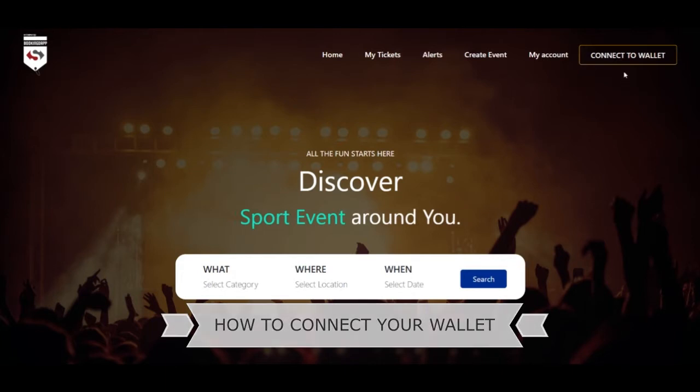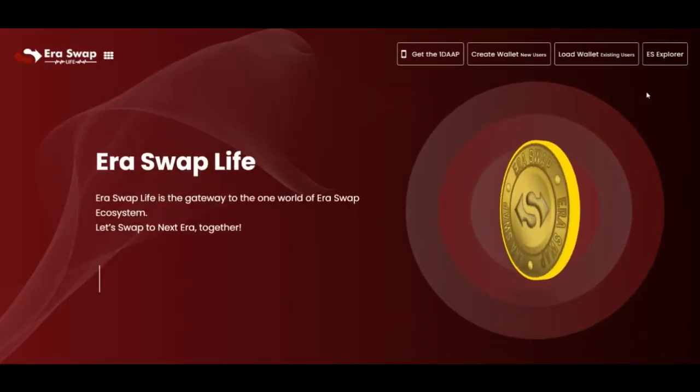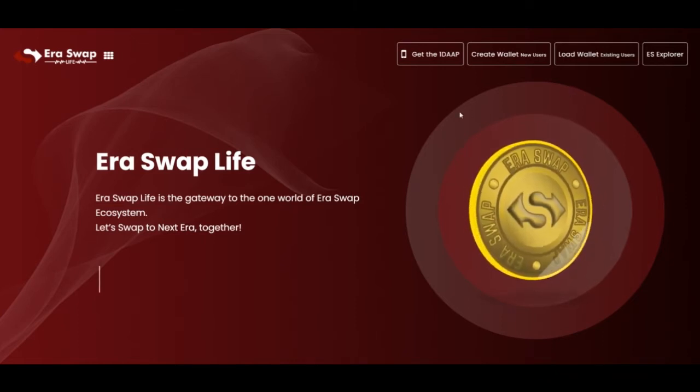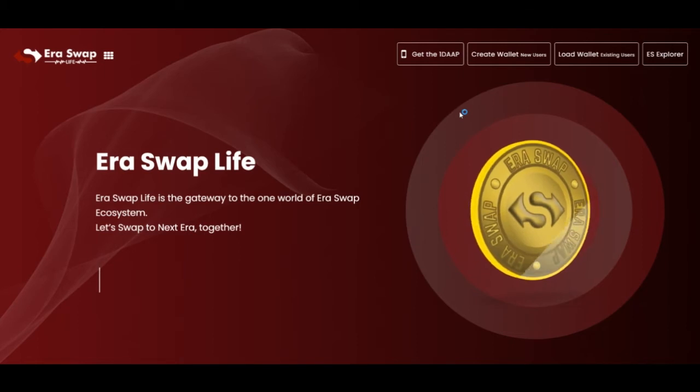So first you'll need to connect to your wallet. I'll be using hardware wallet right now, so just bear with me. I'll use my private key to log in currently.